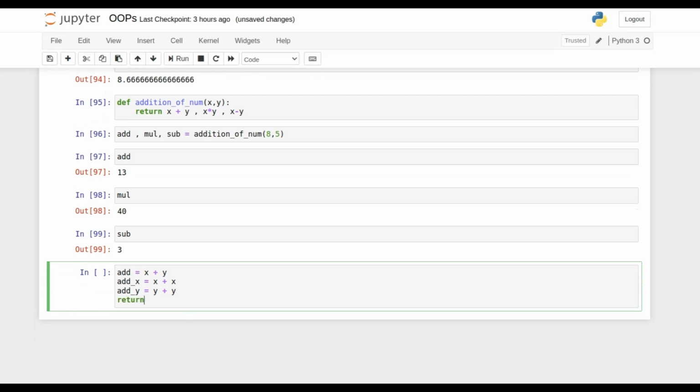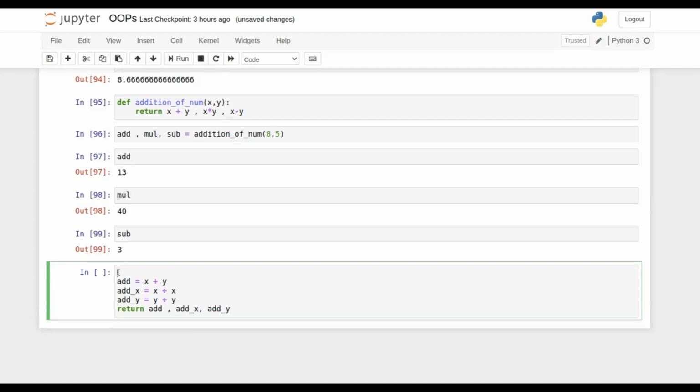So you can write something like this: return addition, comma, addition x, comma, addition y. So it's just an easy way of writing out the function, or converting your entire code into a user defined function. For example, addition with x, comma, y, then this colon should be over here, and you can select all the lines and just press the tab. So this will automatically create the tab separated space over here. So this you can also write.